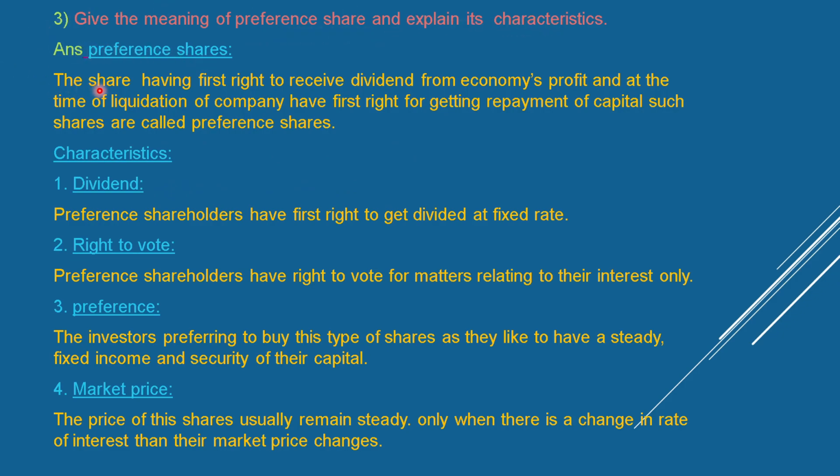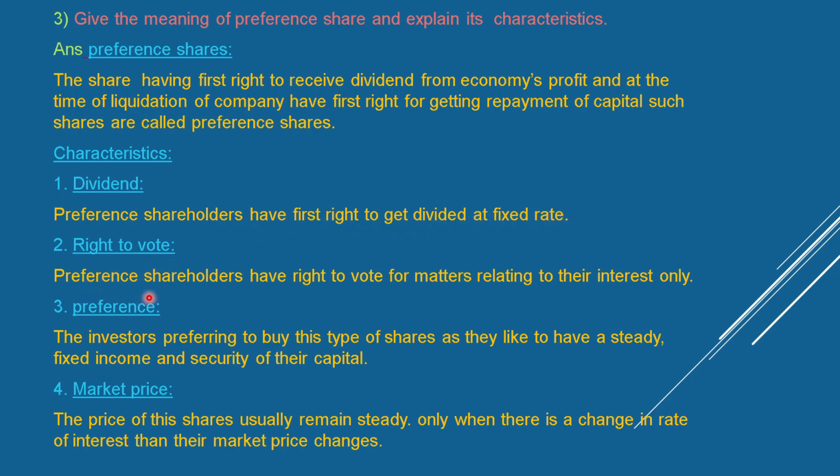Preference share. This is the share having first right to receive dividend from the company's profit, and at the time of liquidation of the company have first right for getting repayment of capital. Such shares are called preference shares. Characteristics. Dividend. Preference shareholders have first right to get dividend at a fixed rate.